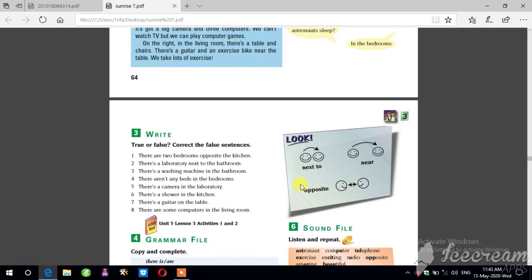So here we have three prepositions of place. Next to, near, opposite. You can write down next to, near, or opposite by seeing the picture. If there is no picture, you cannot put anyone. But if we see the pictures, you know whether they are next to, near, or opposite.